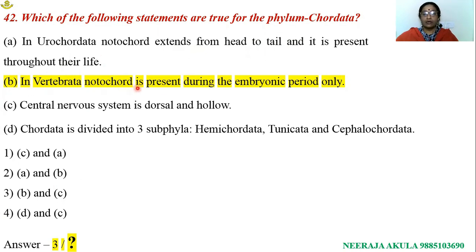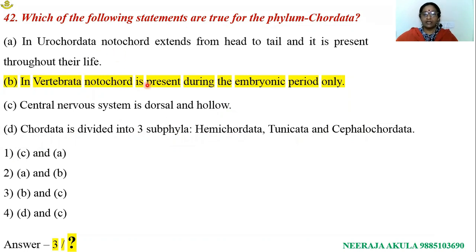In Vertebrata, notochord is present during embryonic period only. Let us see the statement later. Central nervous system is dorsal and hollow. It's correct. Chordata is divided into three subphyla: Hemichordata, Tunicata and Cephalochordata. Hemichordata organisms belong to the non-chordate group. Vertebrata, Tunicata and Cephalochordata organisms are included under Chordata. So here it's a wrong statement. It is also a wrong statement.